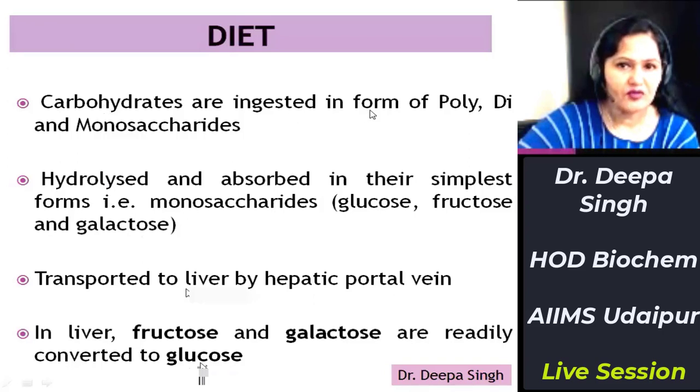Carbohydrates ingested in form of polysaccharides, disaccharides, and monosaccharides are hydrolyzed and absorbed in their simplest form, that is, in form of monosaccharides: glucose, fructose, and galactose. Then after absorption, they are carried to the liver by hepatic portal vein. And in the liver, fructose and galactose also get converted to glucose. Thus, glucose is added to the blood. It increases the concentration of glucose in blood.